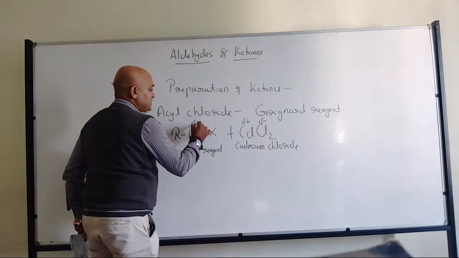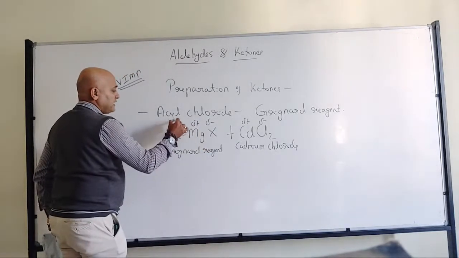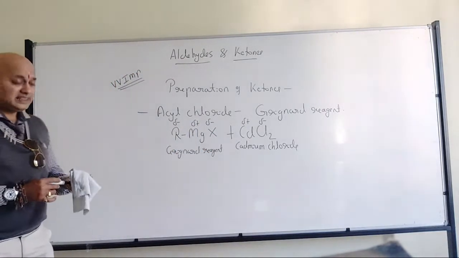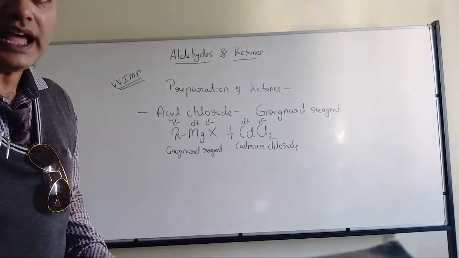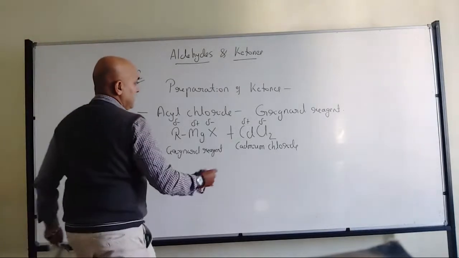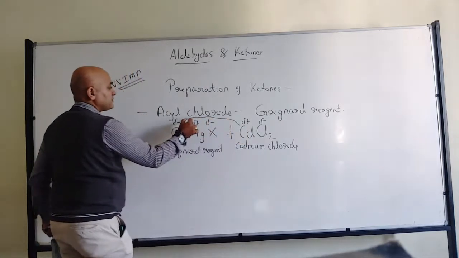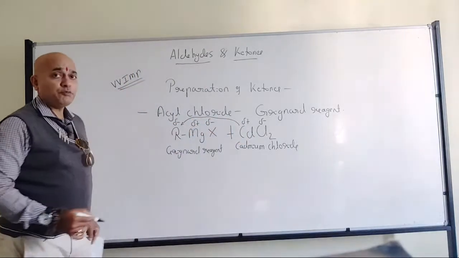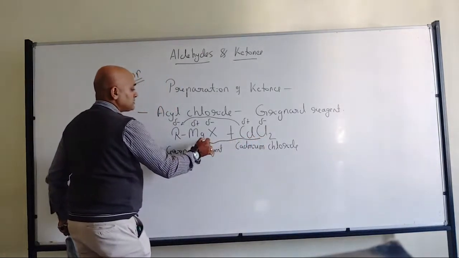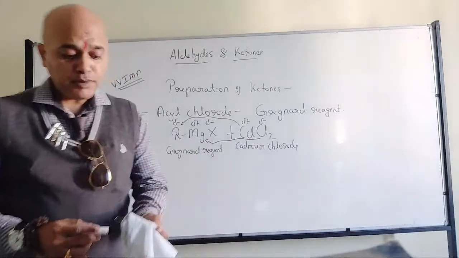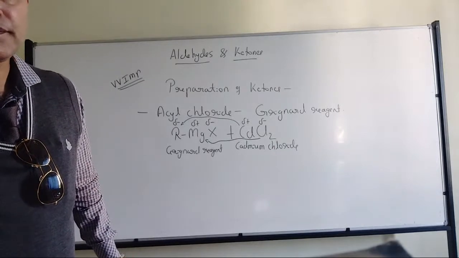Same way, magnesium will be having positive, halides will be negative, and this alkyl group will also be negative. Okay, got my point? So that's where we have the dipolarity in the reagents. Now, the positive part, that is cadmium, will go with the negative part, and whatever negative part is there will go with the positive part. All of you have understood?